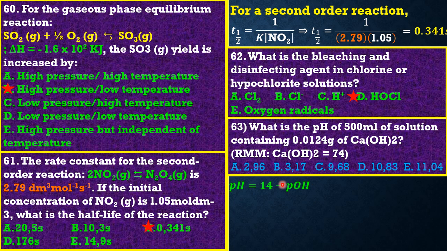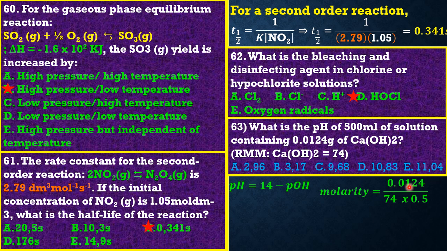But we need the molarity of this solution. The molarity is given by the number of moles over the volume, and the number of moles is the given mass over the relative molecular mass.